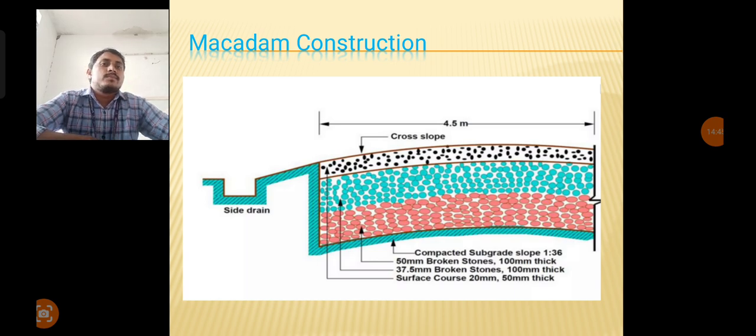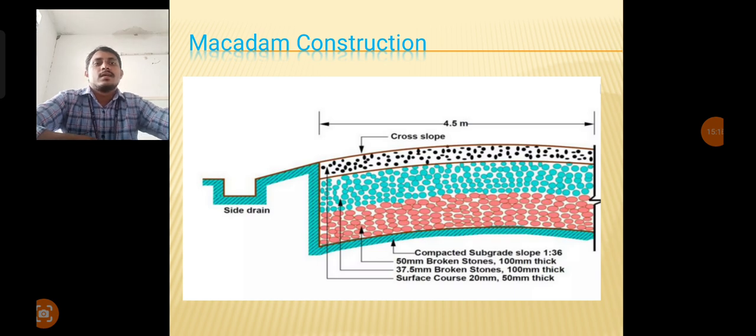Nowadays we are following Macadam as a reference with slight changes. So Macadam is the main reference for road construction for all countries and all states in India. After Macadam there are also newer methods, such as the CBR method and the WBM method, but the CBR and WBM methods also take Macadam construction as reference. That's why Macadam construction is very important for road construction.